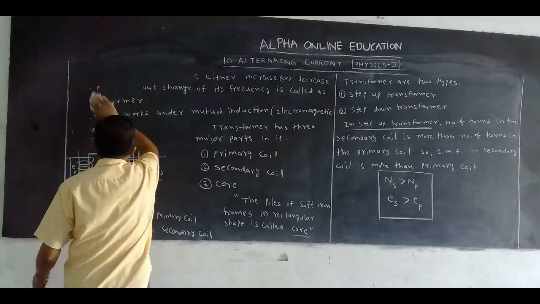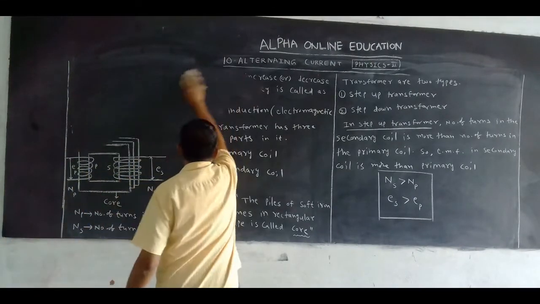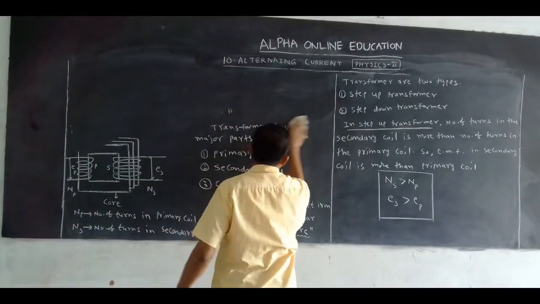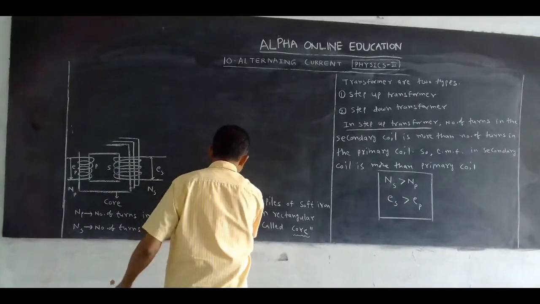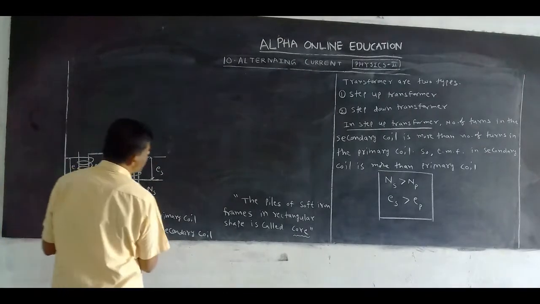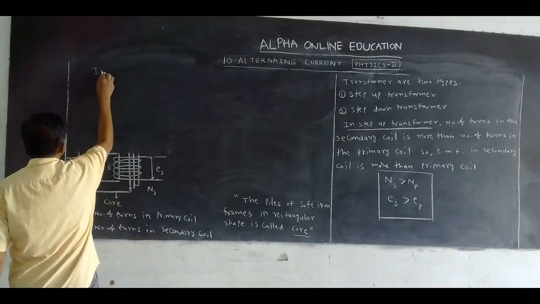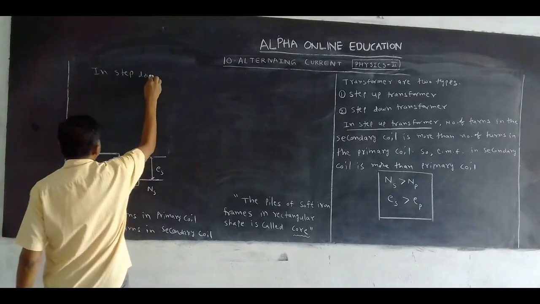Step down transformer. Now, how can we design the step down transformer? Opposite of that. In a step down transformer, what can we write?